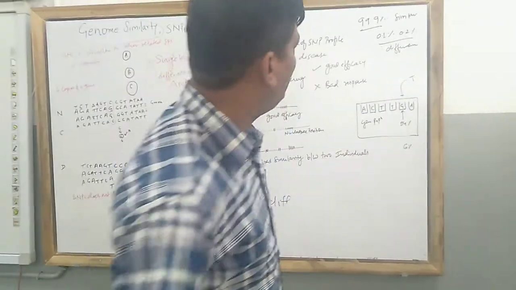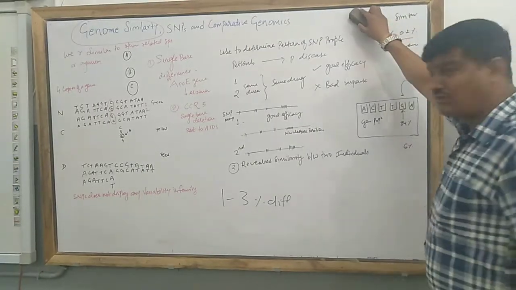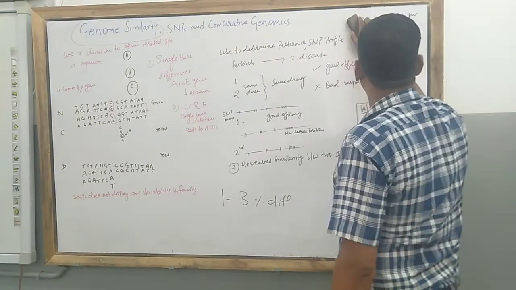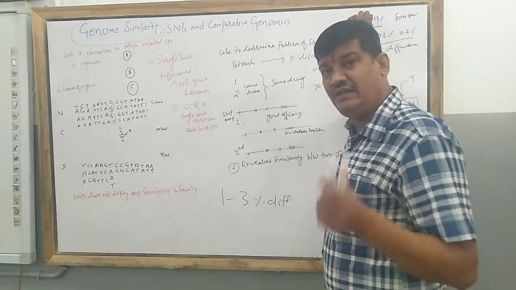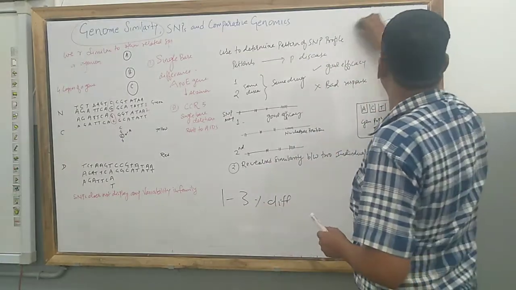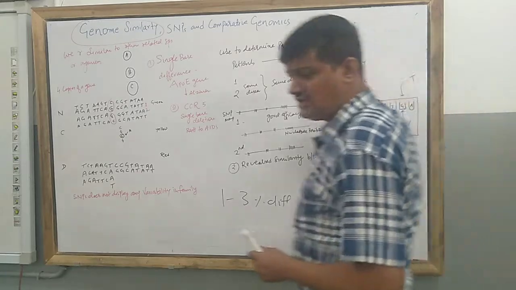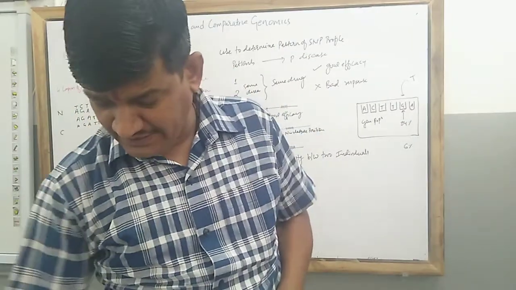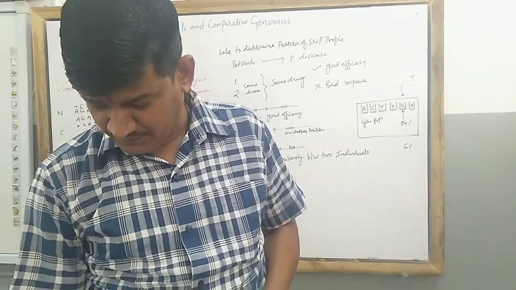All the individuals on earth have similarity in their genome with each other of about 99.9%. So there is a fractional difference of 0.1 or 0.2%.